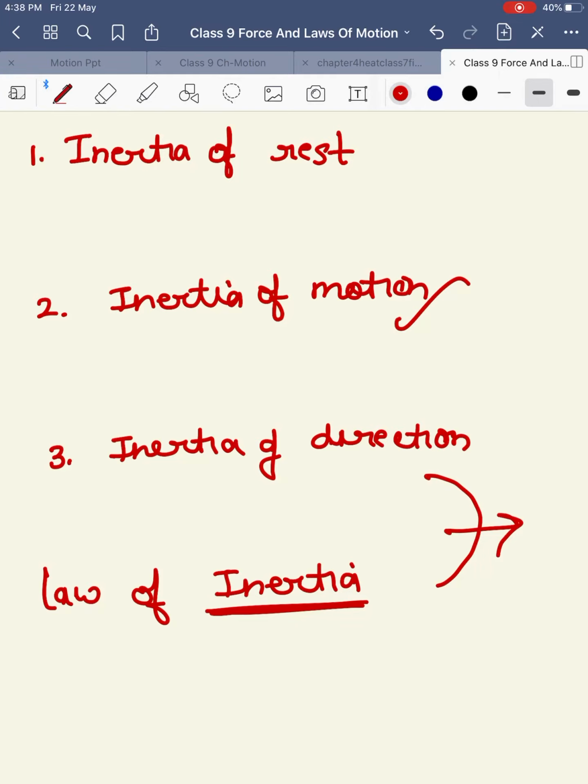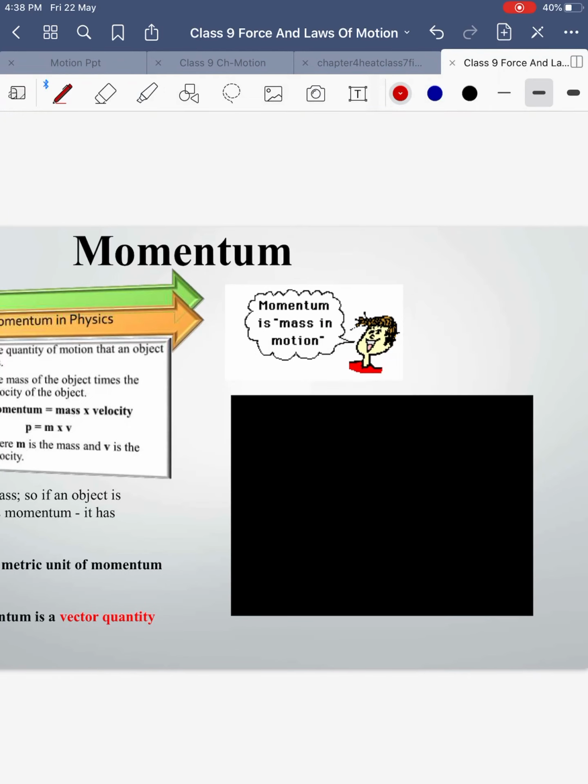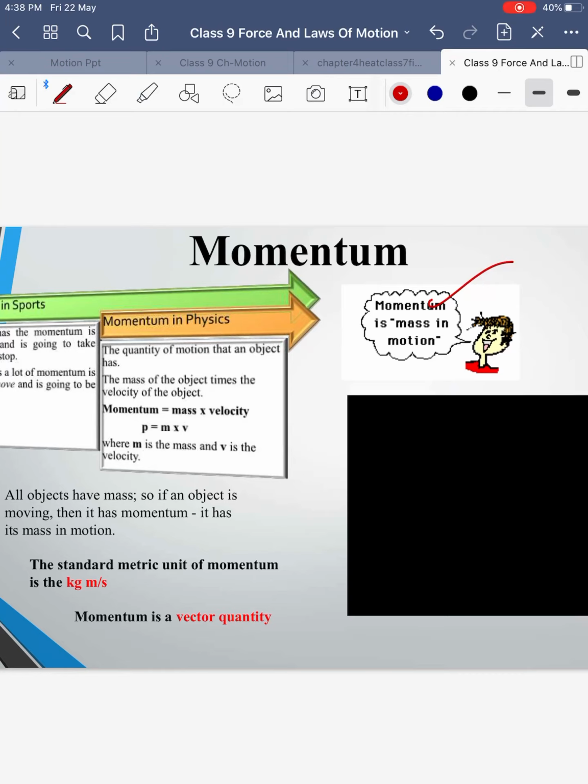To explain the second law of motion, I'll introduce one physical quantity first, that is called momentum. Momentum is defined as the amount of motion contained in any object. Suppose we have a car and a truck, both going with the same speed. Which of the two will create a greater impact if it strikes anything? Naturally, the truck, because it has more mass. So an object with a greater mass will produce a greater impact.